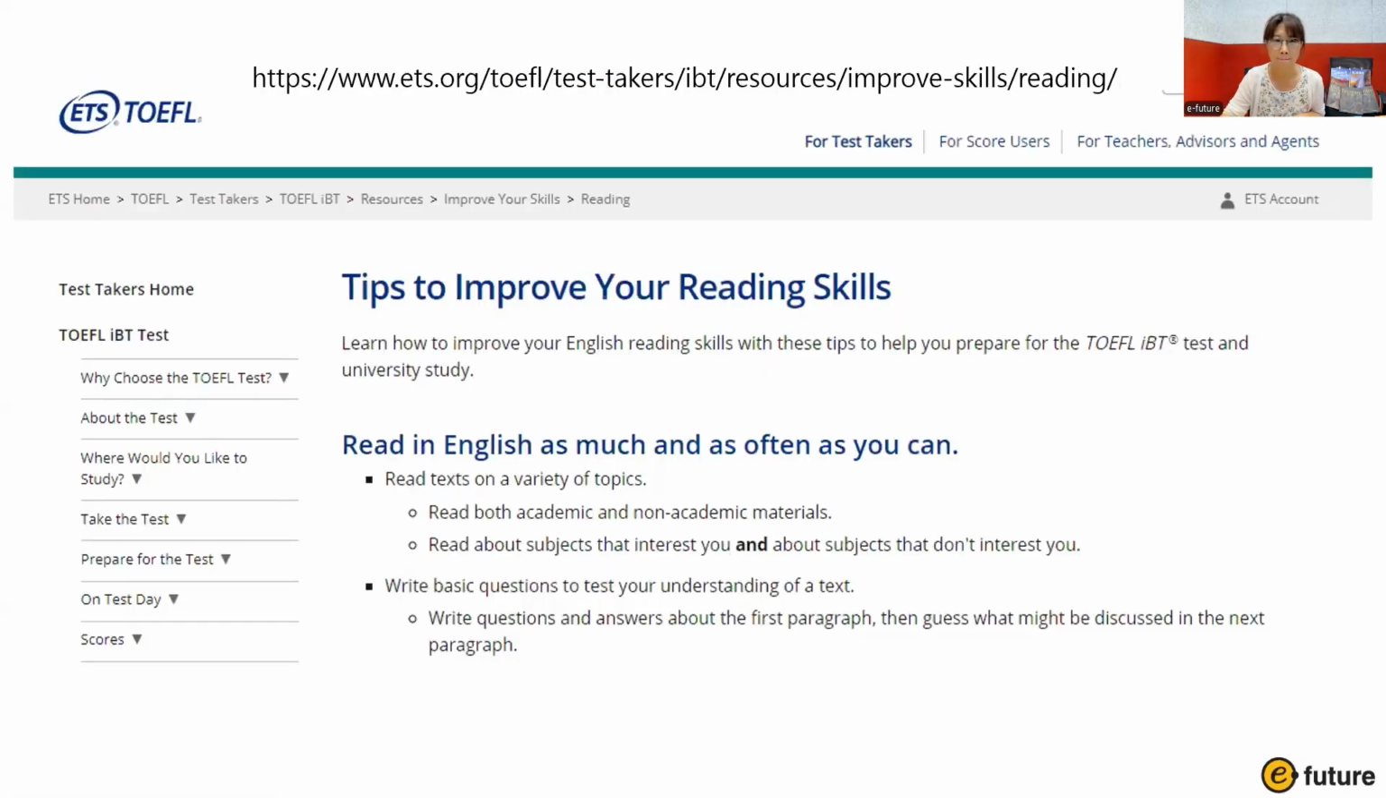So if you go to the ETS TOEFL website, they provide some tips to improve your reading skills. I want to show you this website because you will see how our Reading Town, World, Planet actually practice these reading skills that ETS recommends. We follow the same method to improve your reading skills.